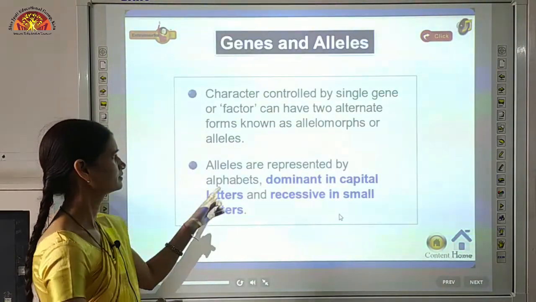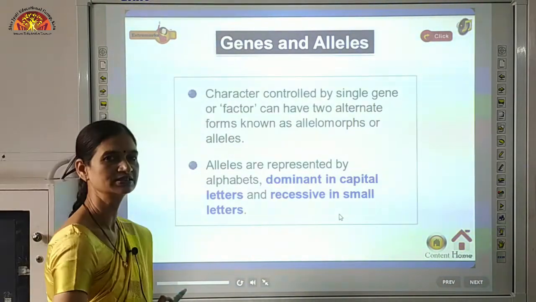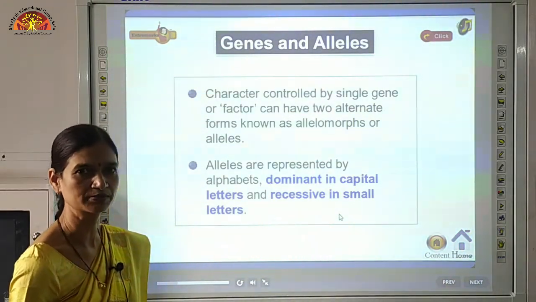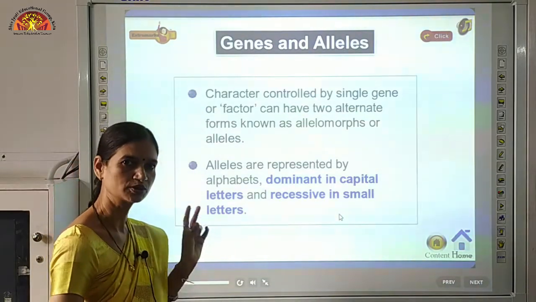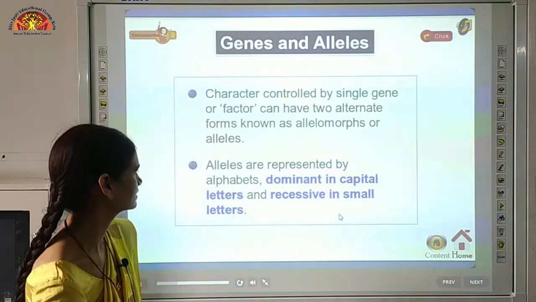Alleles are represented by alphabets, dominant in capital letters and recessive in small letters. So whenever we talk about any one character, we will express the dominant with a capital letter and the recessive with a small letter.